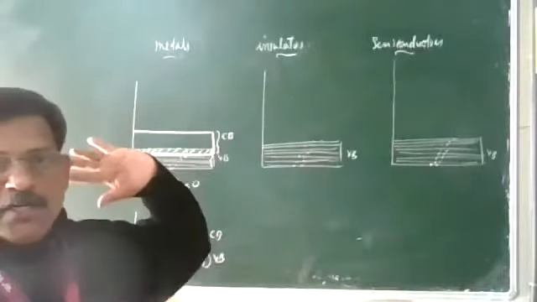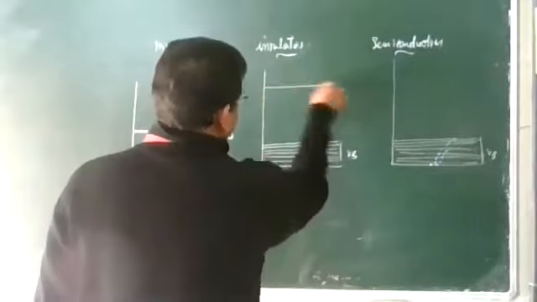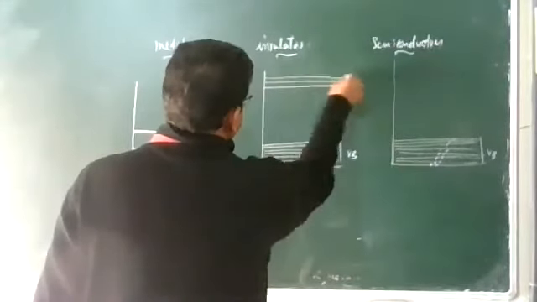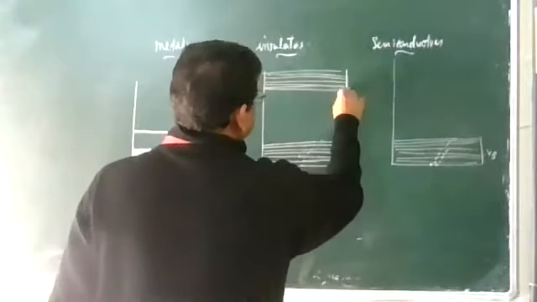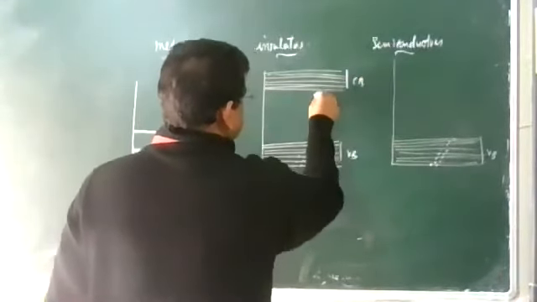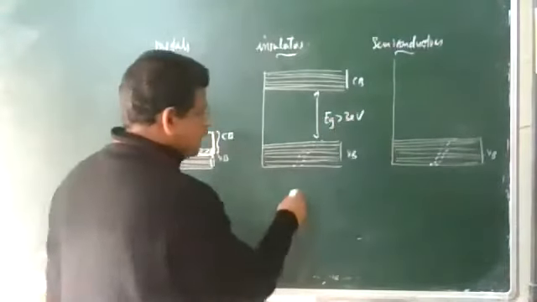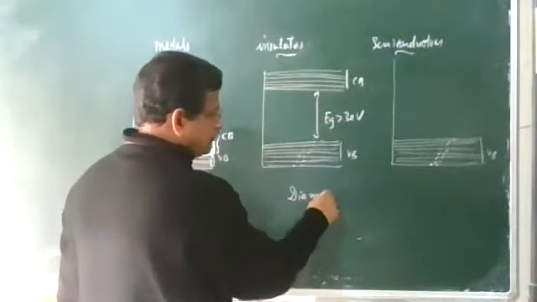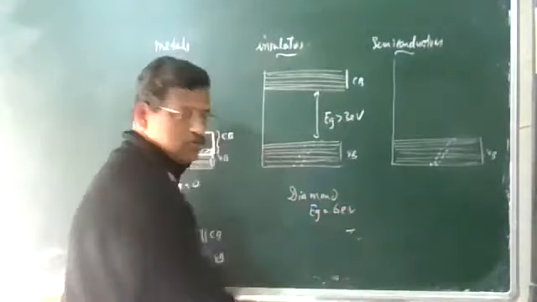In the case of an insulator, the conduction band is far away, and the energy gap Eg is greater than 3 electron volts. For diamond, the energy gap is very high, about 6 electron volts.